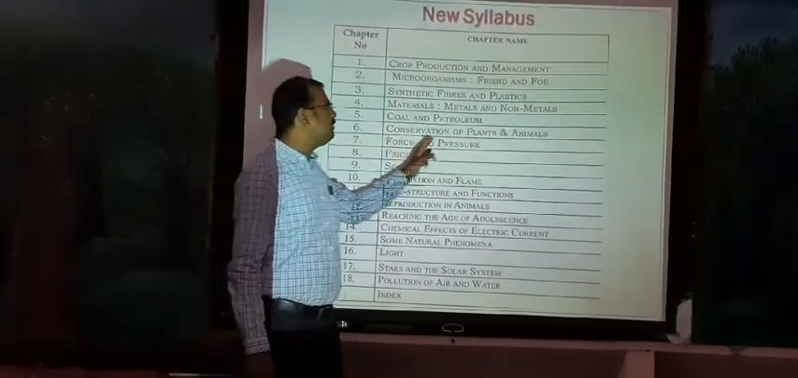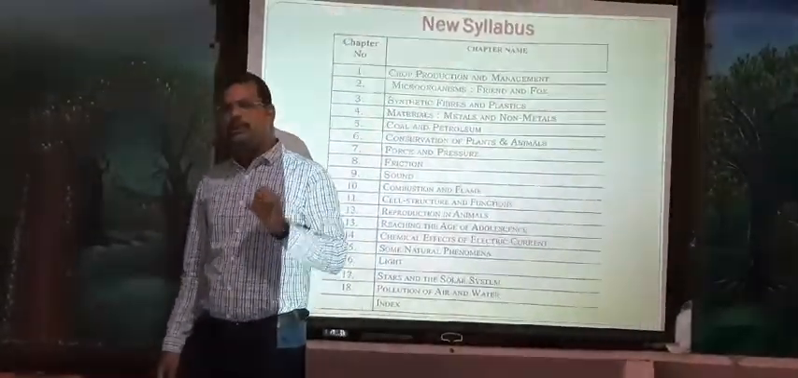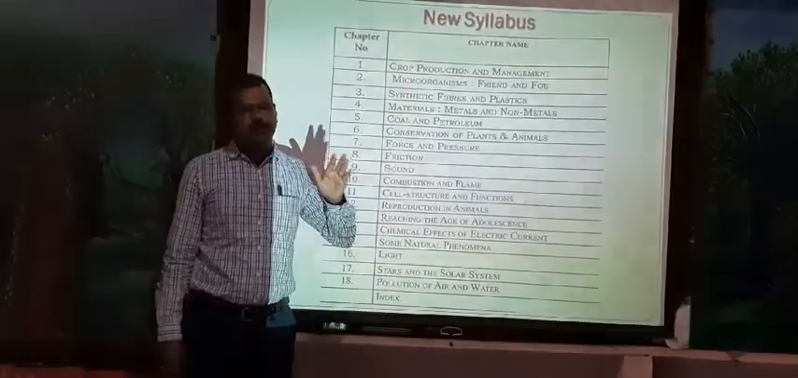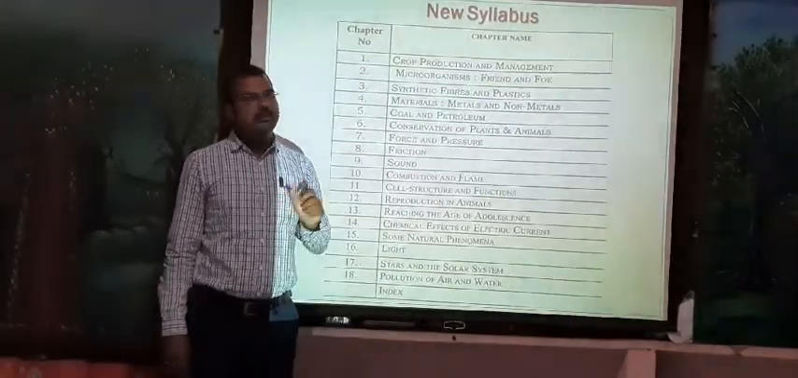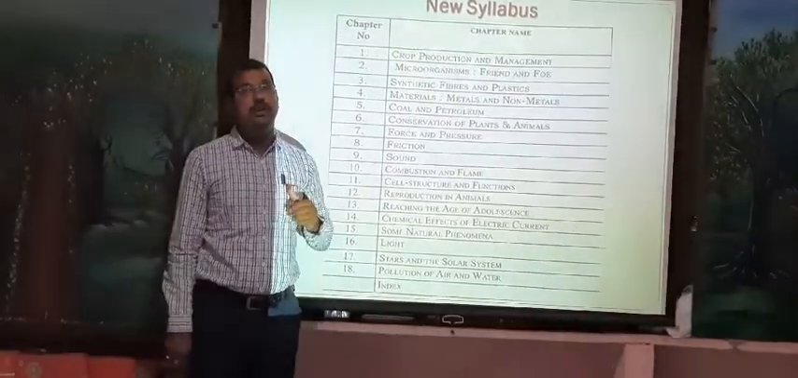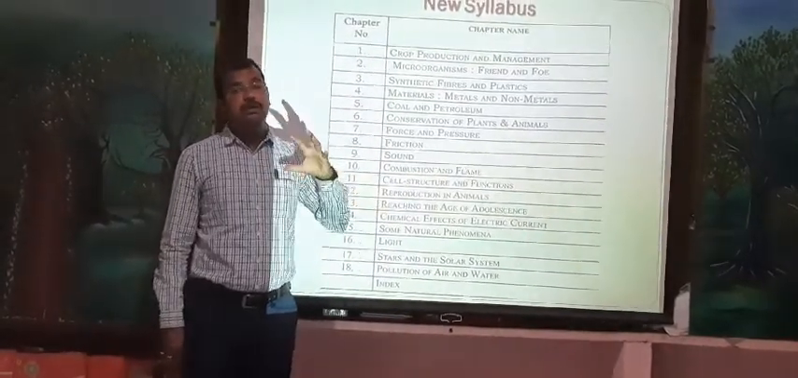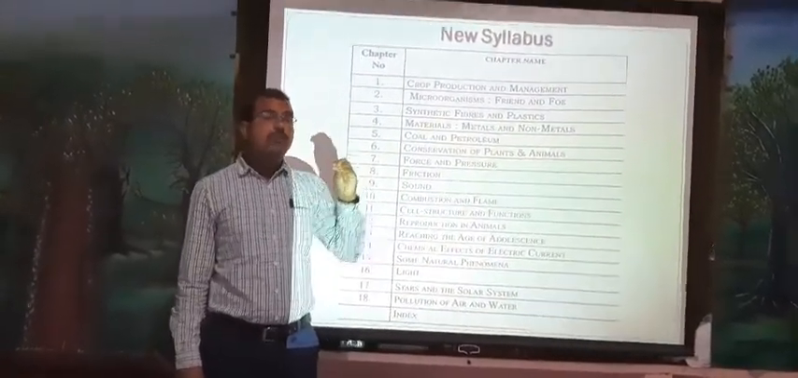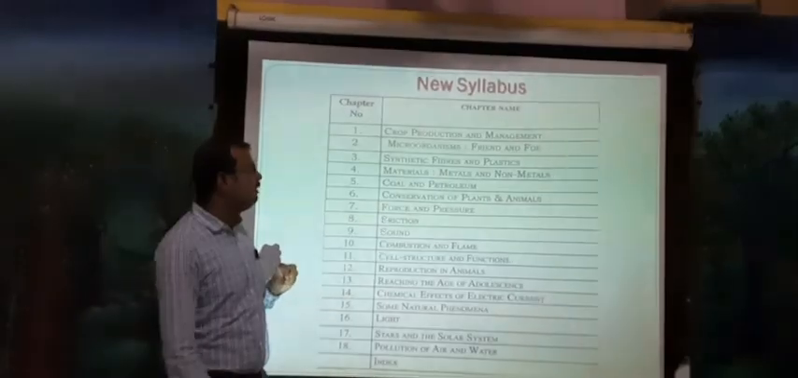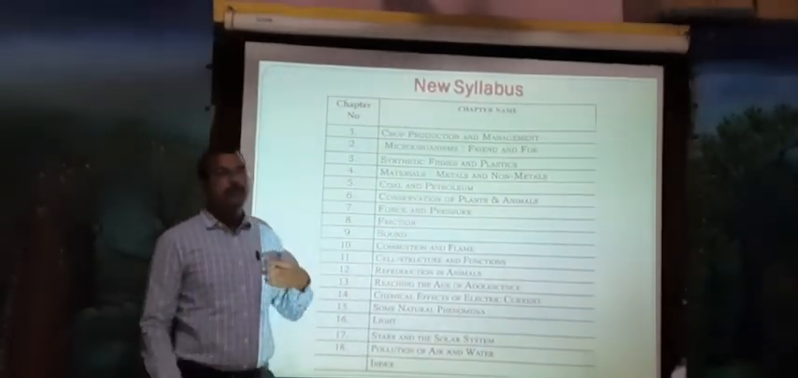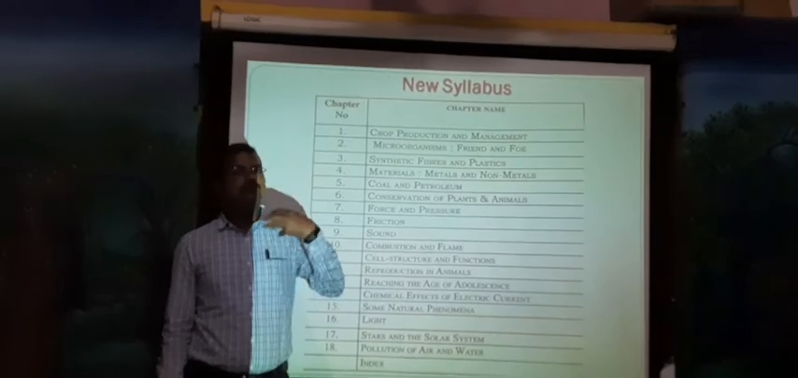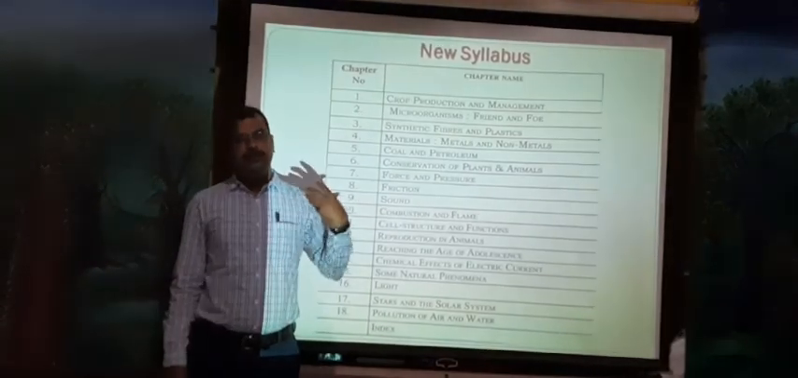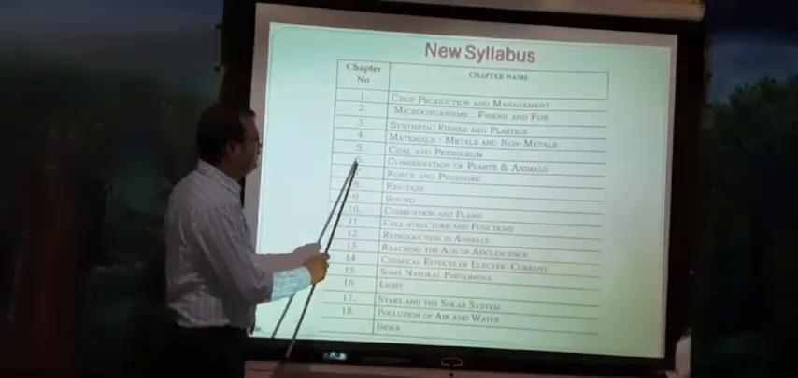And the sixth one, conservation of plants and animals. This is very, very important. Nowadays we are destroying a number of plants, cutting the plants, and even hunting a number of animals. Recently an incident happened in Australia, where an entire forest was destroyed by a fire. So how can we conserve them? There are many useful things we get from plants and animals. Plants are very useful to us, and many animals are useful to us. How do we need to conserve them? What methods are there to conserve plants and animals? We are going to discuss that in the sixth chapter.